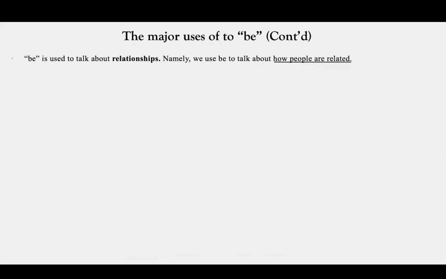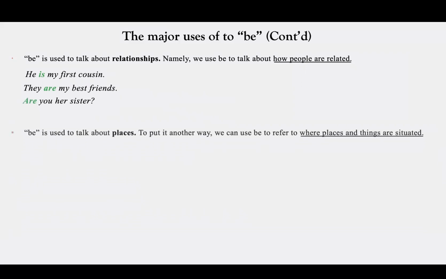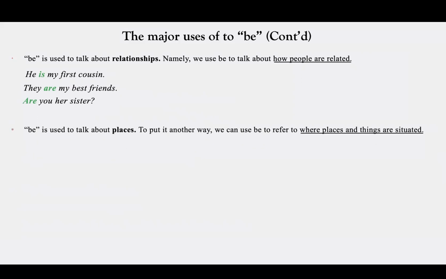Moving on, B is used to talk about relationships. In other words, we use B to talk about how people are related to each other. Here's an example. He's my first cousin. So this is our relation. He is my cousin. They are my best friends. Again, this is our relation. Are you her sister? Again, it's relation.